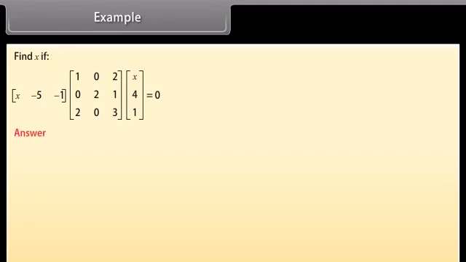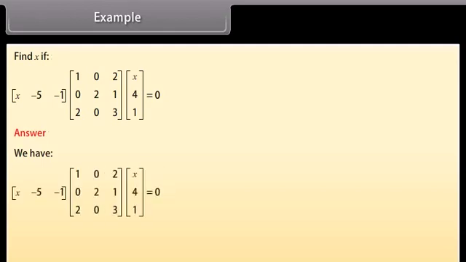Given that, we have the matrix [x, -5, -1] multiplied by the matrix with rows [1, 0, 2], [0, 2, 1], [2, 0, 3] multiplied by the matrix with rows [x], [4], [1] is equal to 0.